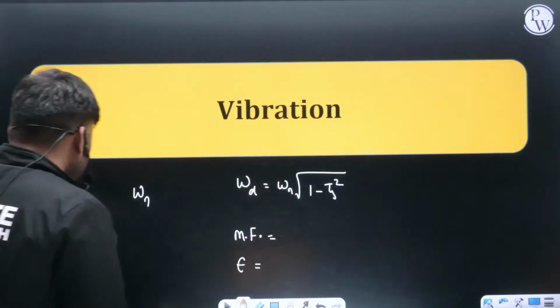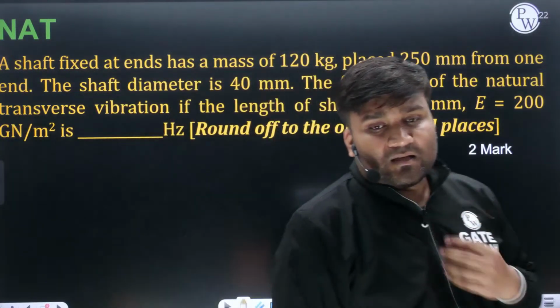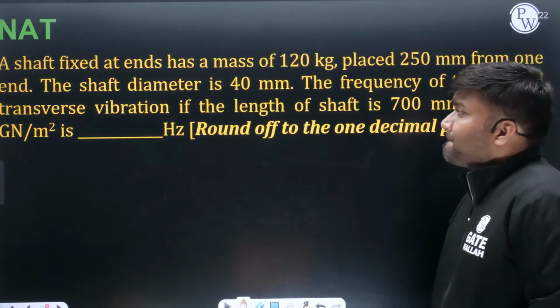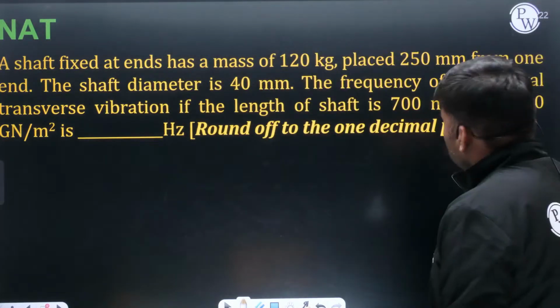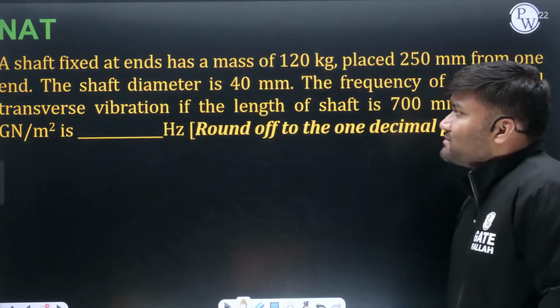Okay, I have some good conceptual questions, and let's try to learn something new here. This is a numerical answer type question, a 2 mark question. Shaft fixed at ends.